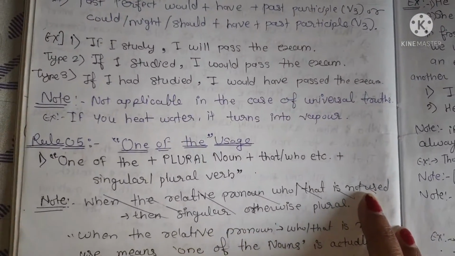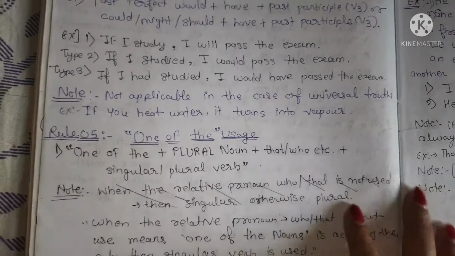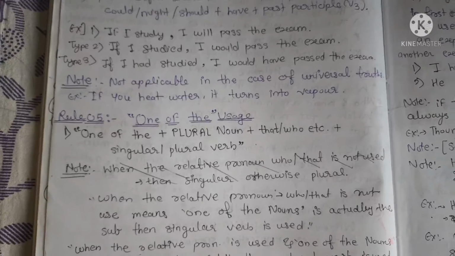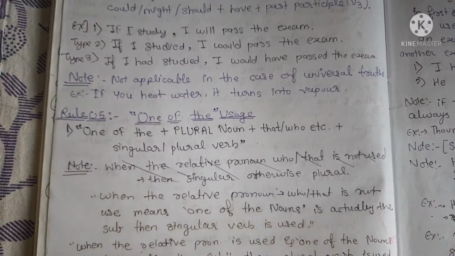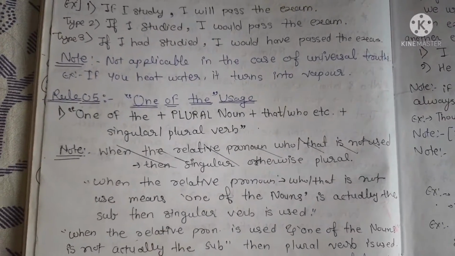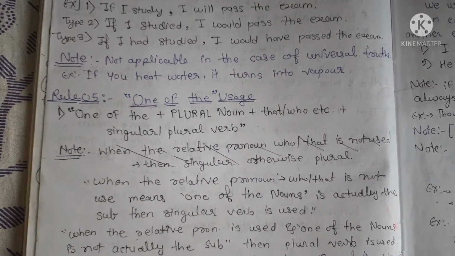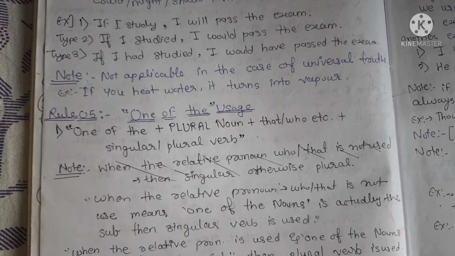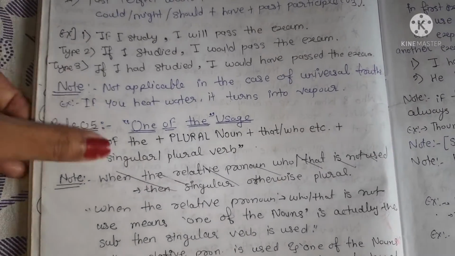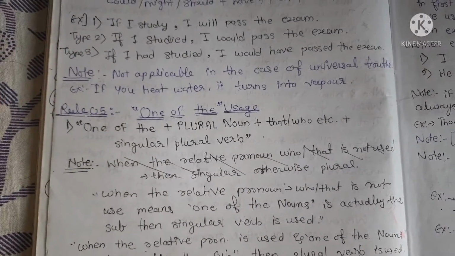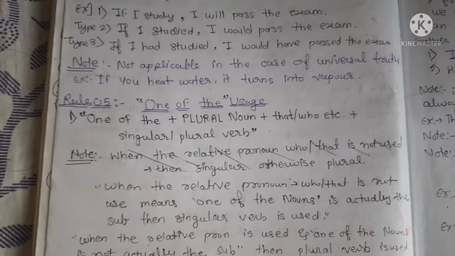This is not applicable in the case of universal truths. Whenever we have to state a universal truth, such as the sun rises in the east, or if you heat water, it turns into vapor, you do not have to use these conditions. You can write it in the simple present form.